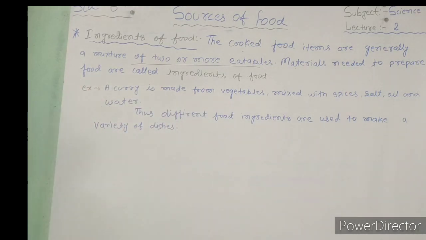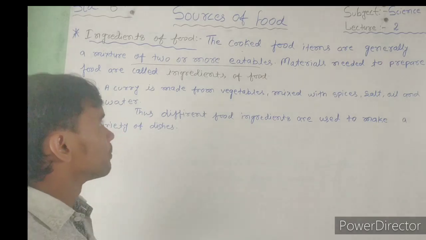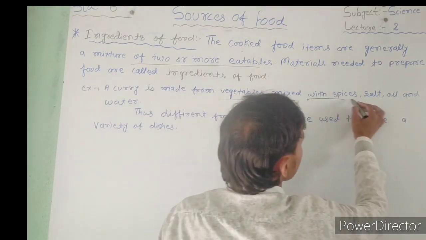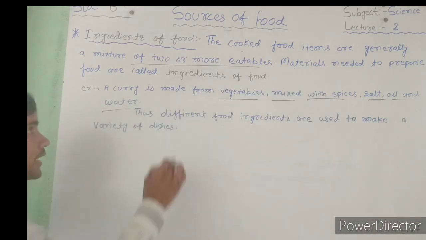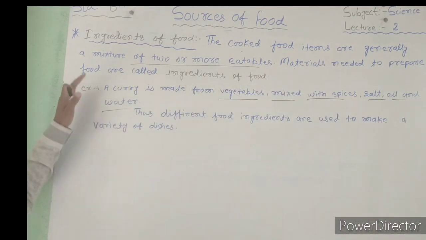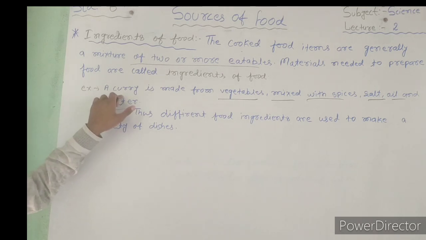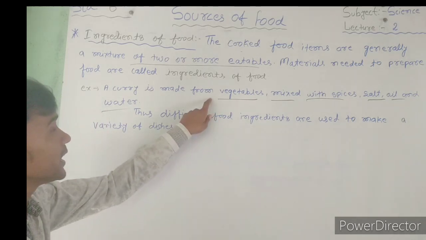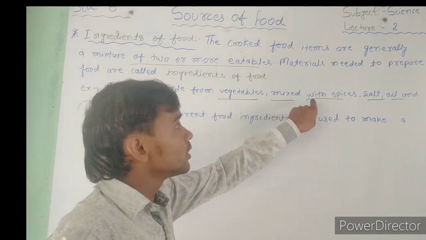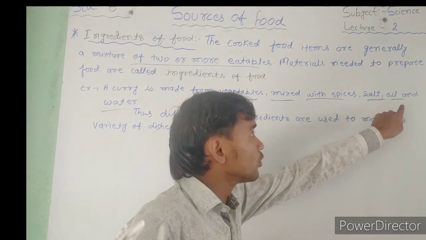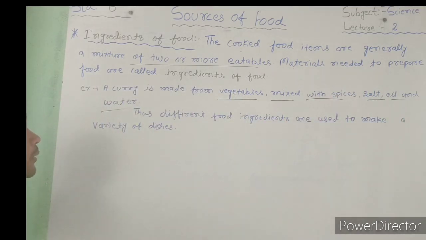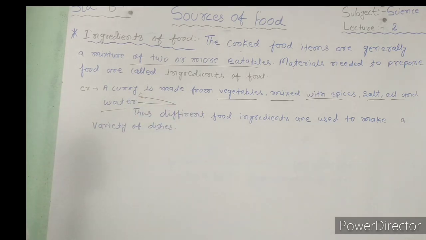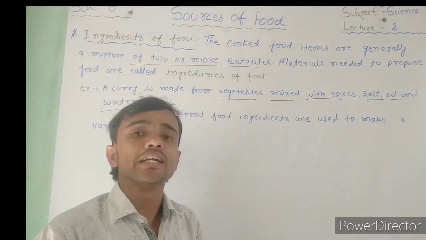For example, a curry is made from vegetables mixed with spices, salt, oil, and water. It means when we want to cook a curry, what type of material do we want? First material: vegetables mixed with spices, salt, oil, and water. After that we make the curry. So that's called ingredients of food.